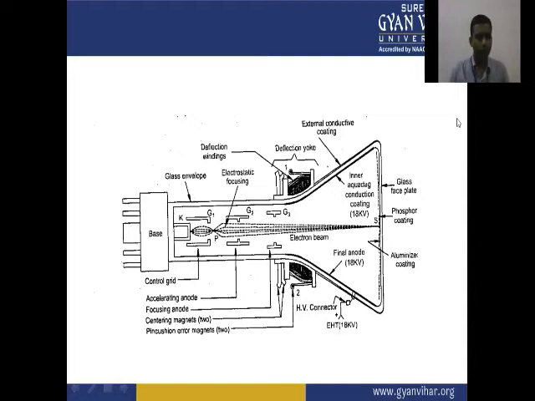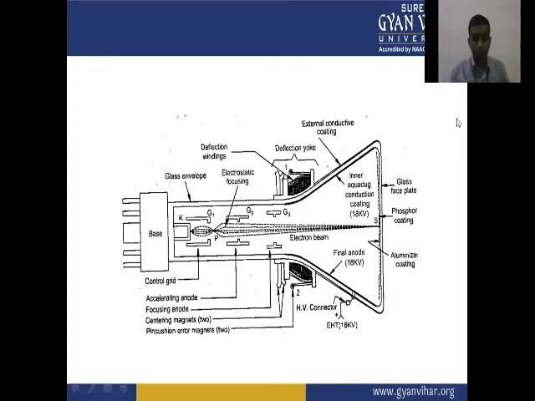In this picture tube, we have a cathode and anode. The cathode generates the electron beams, which are focused by electrostatic focusing, and deflection coils are available for deflection, and this arrangement is inside the glass envelope.